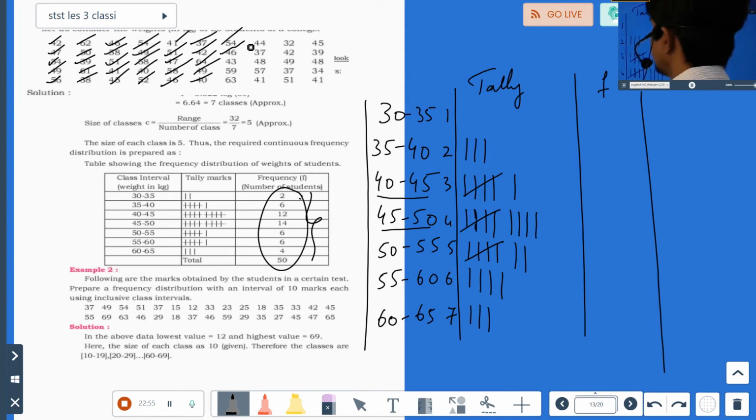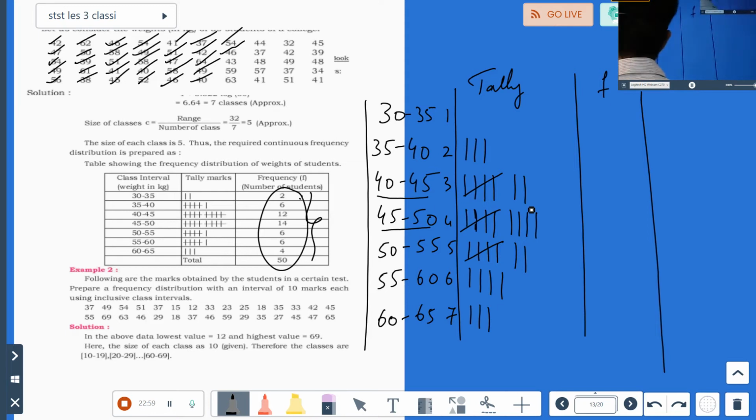Then we have 43. Where will 43 come? 43 will be here. Okay, then we have 59. Where will 59 come? 59 will come here. So 43 is over. 59 is over. Okay. Then 63. Where is 63? Here. 63. Have I missed something? Have I put something wrong somewhere? Okay, 63. Done.